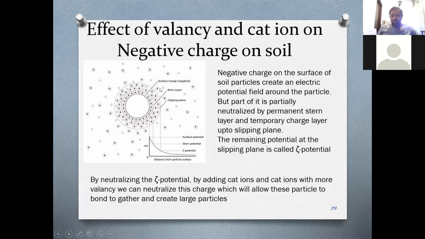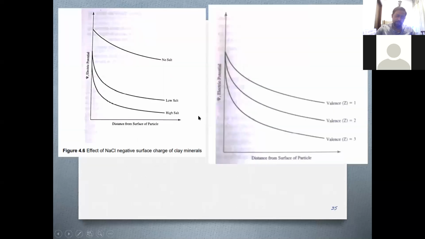So that means if we add cations with high valency, what is high valency? Let's say sodium. Sodium has plus 1, right? But if you add magnesium, magnesium has plus 2 charge. Then if you add alum, aluminium has plus 3, right? So like that, if you improve the valency of the cation that you put, you can easily nullify the negativity or the zeta potential here.